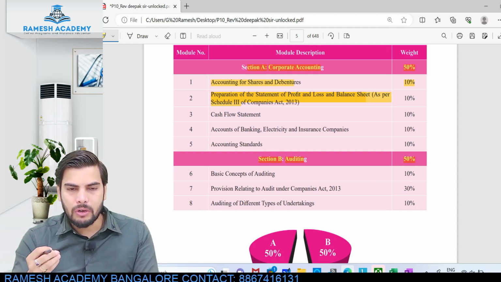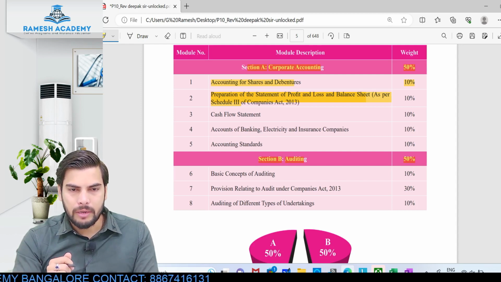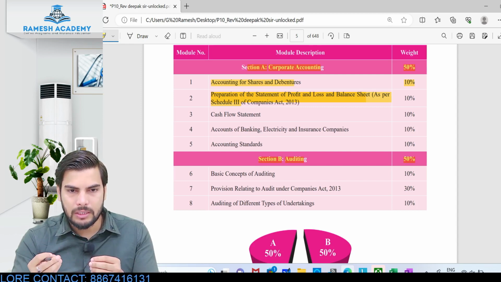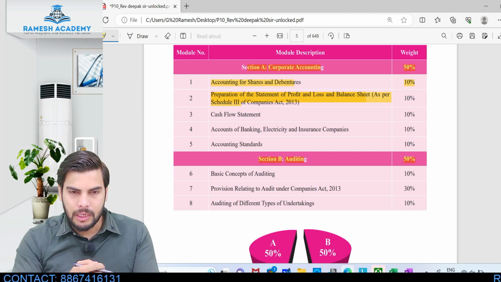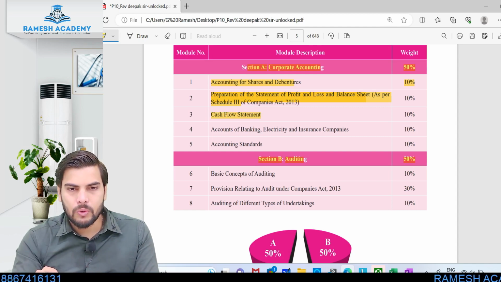So the preparation of financial statements, or in what format we are supposed to prepare the financial statement, has been prescribed in Schedule 3. So we'll practically be learning how exactly we are supposed to prepare the financial statement pertaining to a company. Clear? And then the third chapter would be cash flow statement.